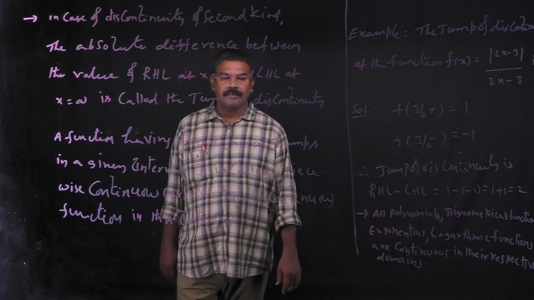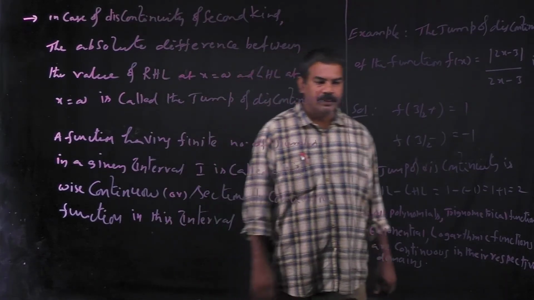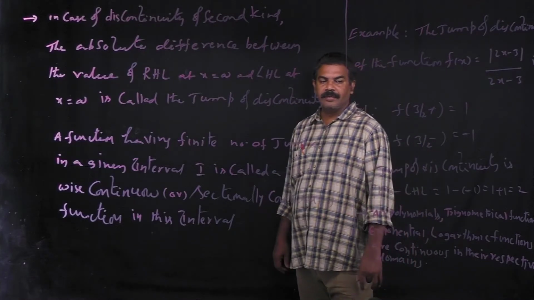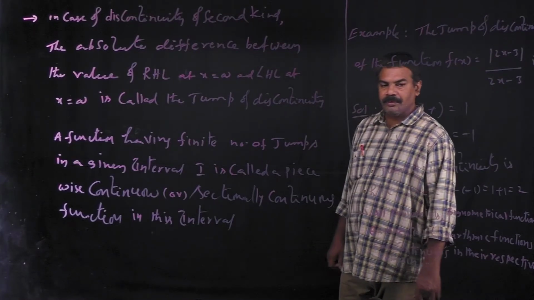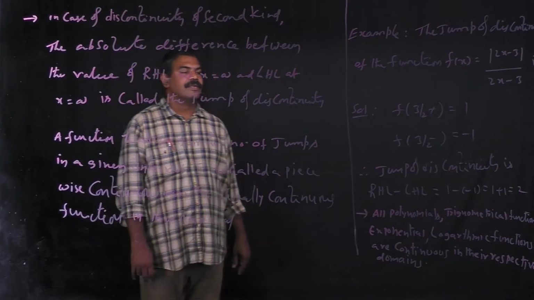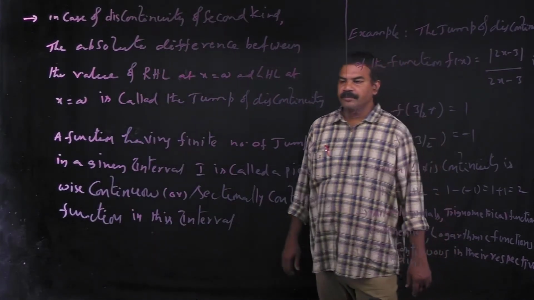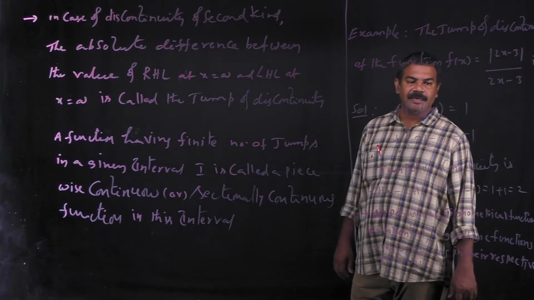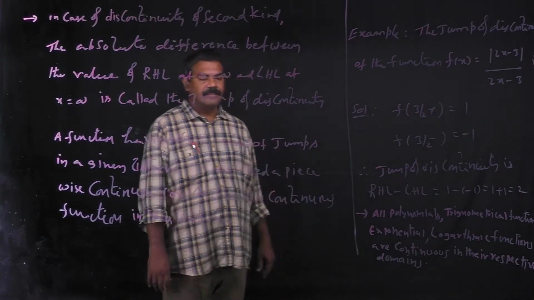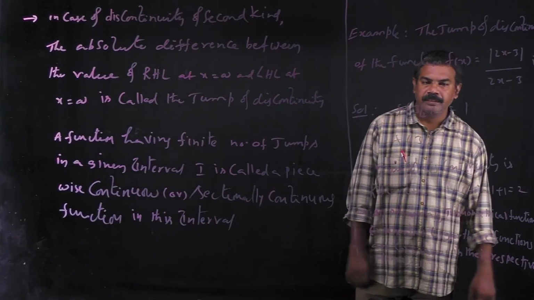Now, in the second kind of discontinuity, the absolute difference between the RHL, the right hand limit at x equal to a, and the left hand limit at x equal to a is called the jump of the discontinuity. A function that has a finite number of jumps in a given interval I is called a piecewise continuous or sectionally continuous function in this interval. Now see the example for jump discontinuity.